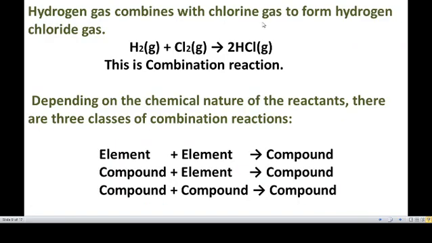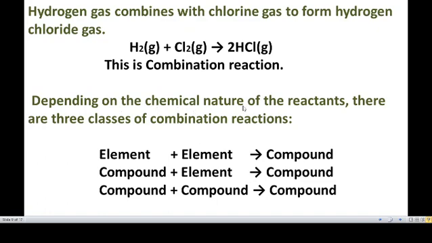Hydrogen gas combines with the chlorine gas to form hydrogen chloride gas. This is another example. H2 plus Cl2 gives 2HCl. This is a combination reaction. First reactant, second reactant: H2 plus Cl2 to form 2HCl, hydrogen chloride.